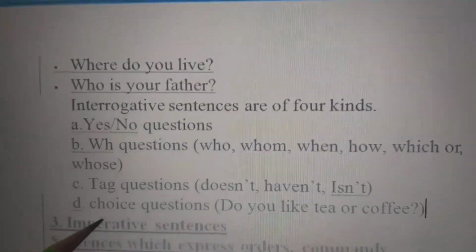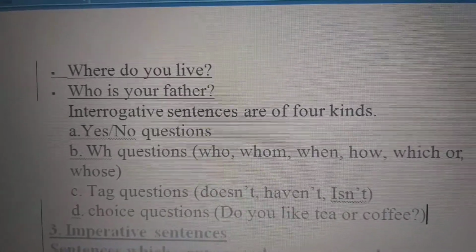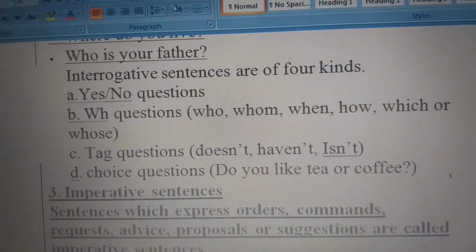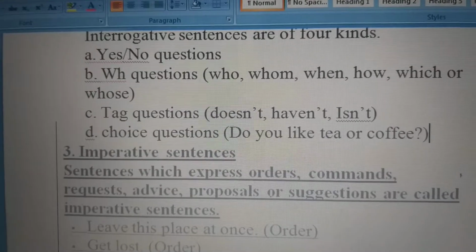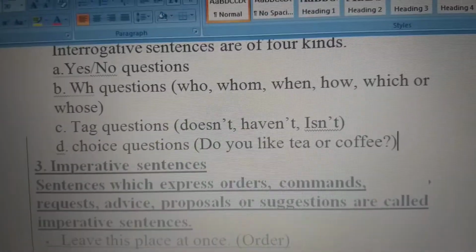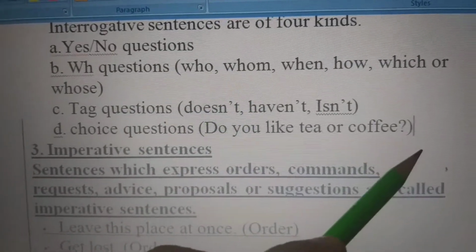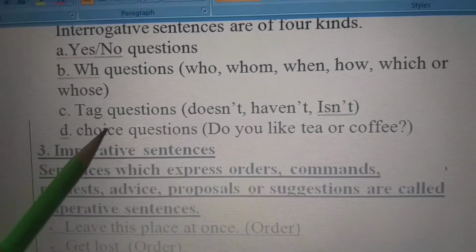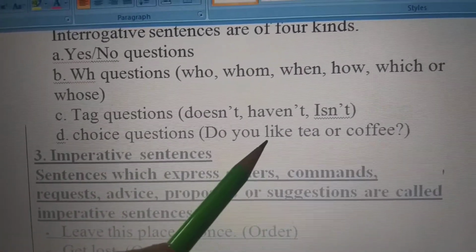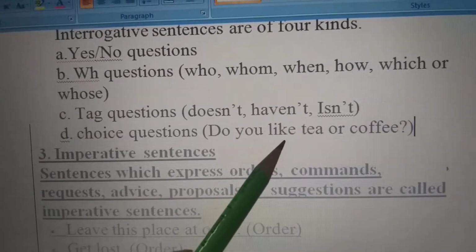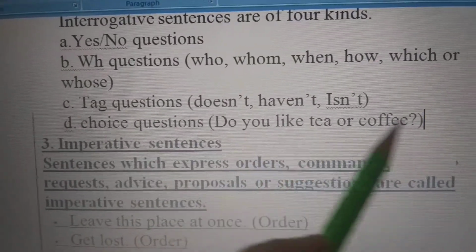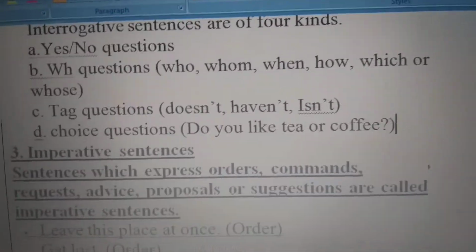Then the fourth is choice questions. Choice questions means where we are giving an option, a choice in the sentence. Like, do you like tea or coffee? So, what is this? We are giving a choice. The answer is in the question only. The person who wants tea will say tea, or who wants coffee will say coffee.